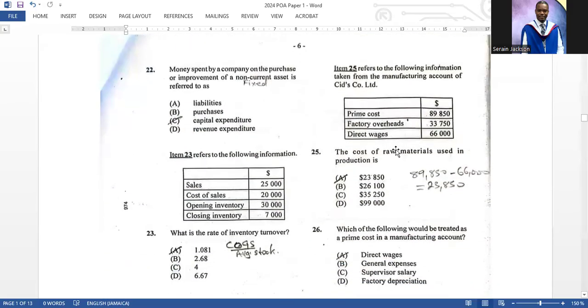22. Money spent by a company on the purchase or improvement of non-current assets is referred to as, and I just right there, non-current assets mean fixed assets, right? It's referred to as capital expenditure.